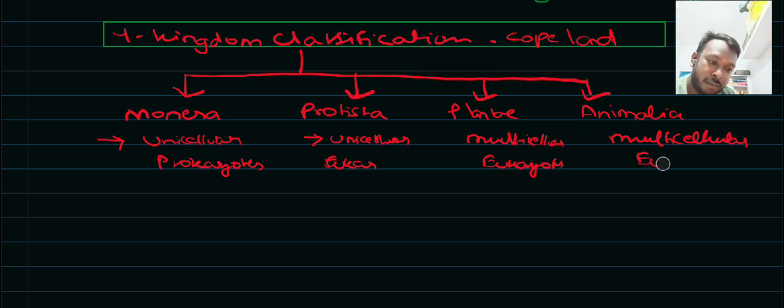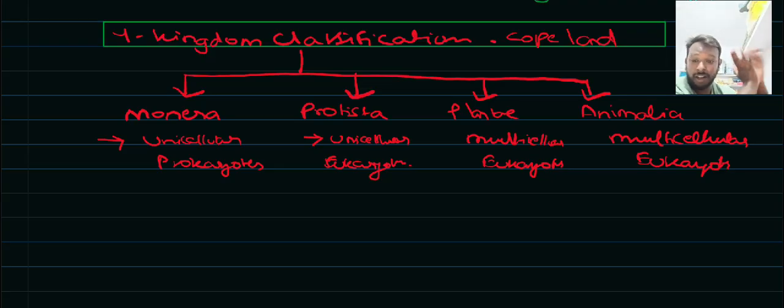See, in the Copeland system, he included all the unicellular prokaryotes under the one kingdom Monera, and under the kingdom Protista, he included all the unicellular eukaryotes. Plantae are the multicellular eukaryotes. See, the level of organization is increasing.